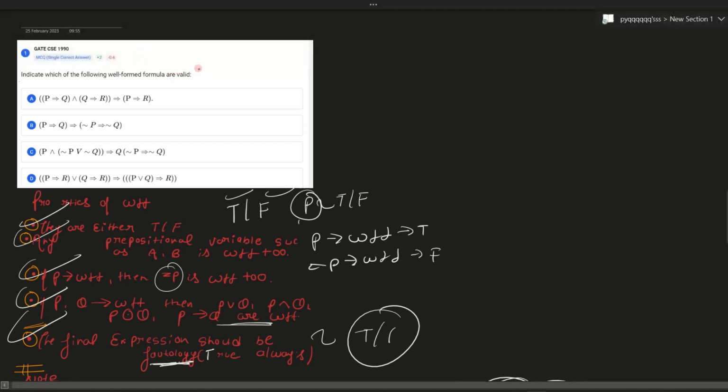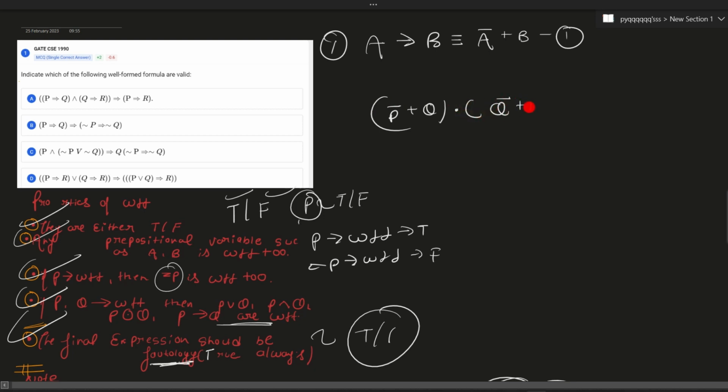The answer can be any of the following: A, B, C, D. You should know A implication B is equivalent to A bar plus B. Now using this property, let's solve this question. It would be (P bar plus Q) and (Q bar plus R) whole negation, plus P bar plus R.